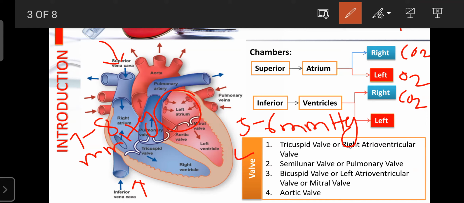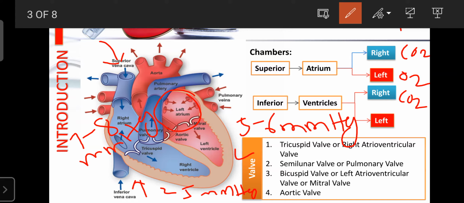The right ventricle consists of deoxygenated blood, and the maximum pressure in the right ventricle is only about 25 mmHg. If it exceeds 25 mmHg, it can create malfunctions of the right ventricle.